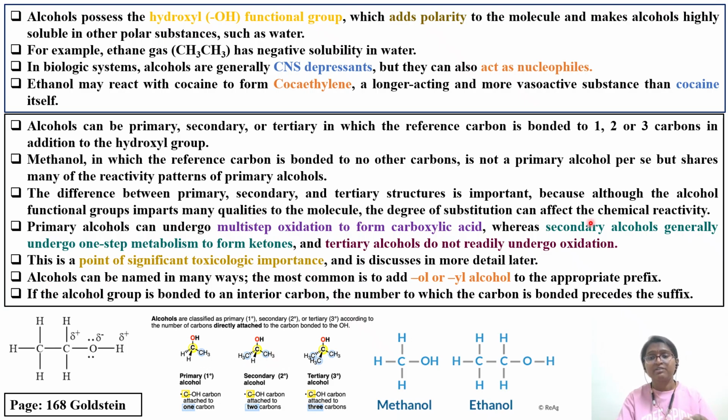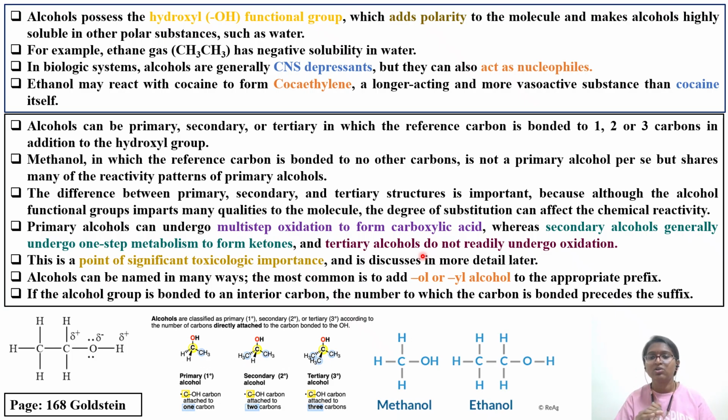The degree of substitution can affect the chemical reactivity. Primary alcohols can undergo multi-step oxidation. When this alcohol is metabolized by the action of alcohol dehydrogenase, certain alcohols like primary alcohols will form acetic acid, whereas in the case of isopropyl alcohol, a secondary alcohol, ketones will be formed. Primary alcohols undergo multi-step oxidation to form carboxylic acid, whereas secondary alcohols generally undergo one-step metabolism and form ketone. Tertiary alcohols do not undergo oxidation. So based on the nature of the primary and secondary alcohol, the byproduct will be as such.